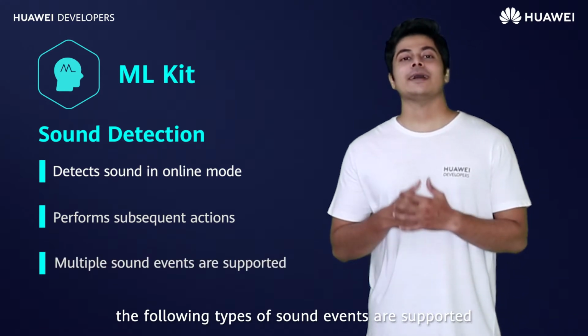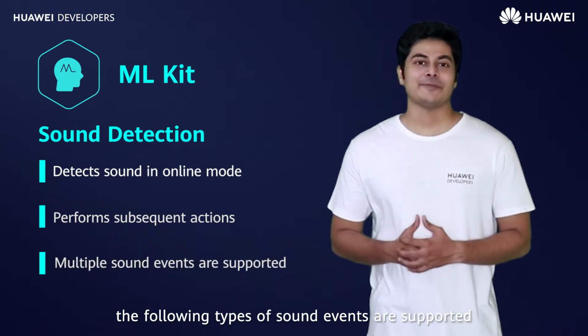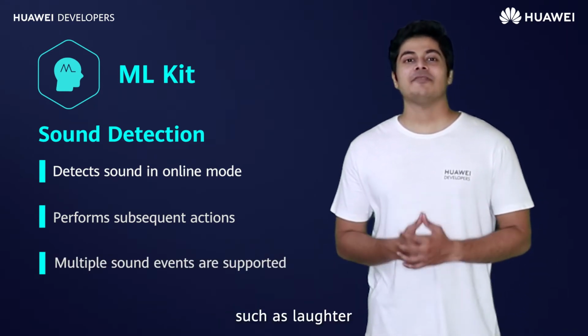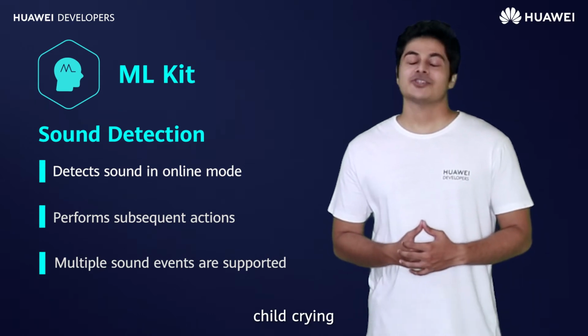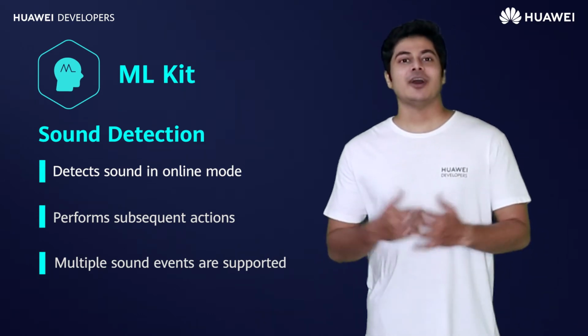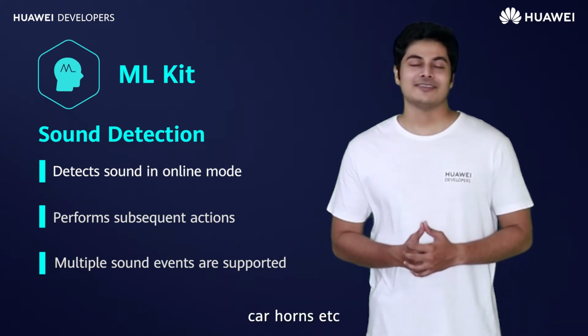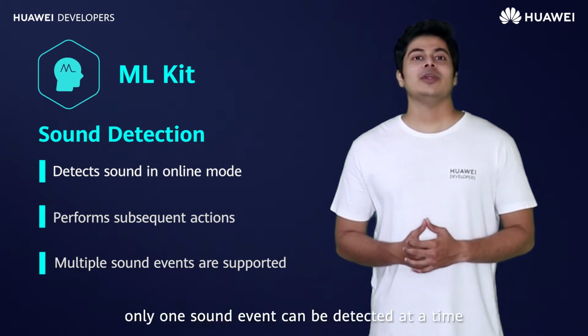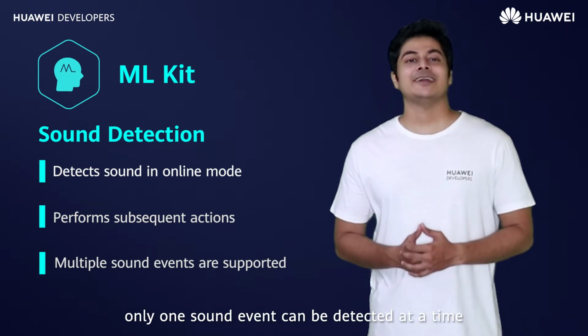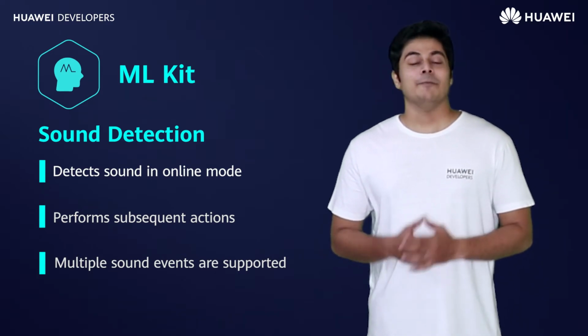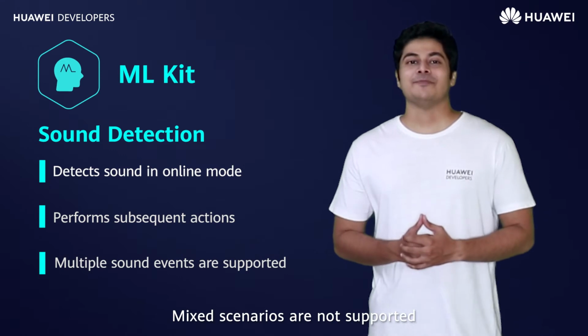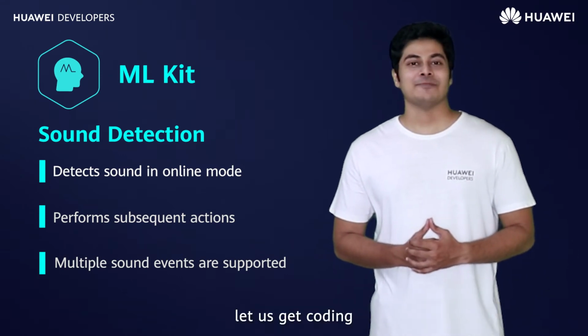Currently, the following types of sound events are supported, such as laughter, child crying, snoring, sneezing, shouting, dog barking, running water, car horns, etc. Currently, only one sound event can be detected at a time. Mixed scenarios are not supported. Now, let us get coding.